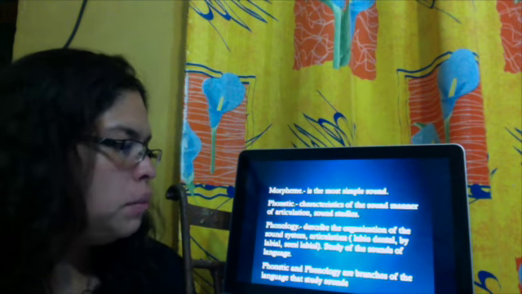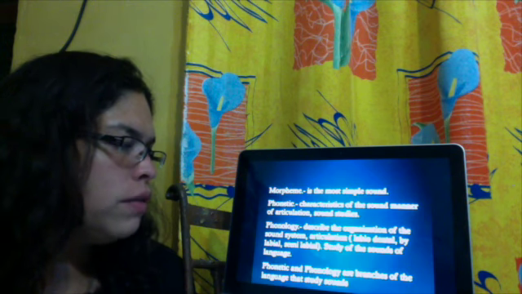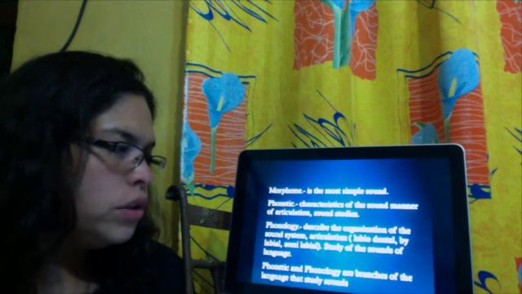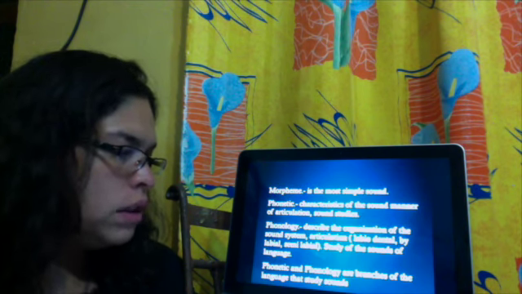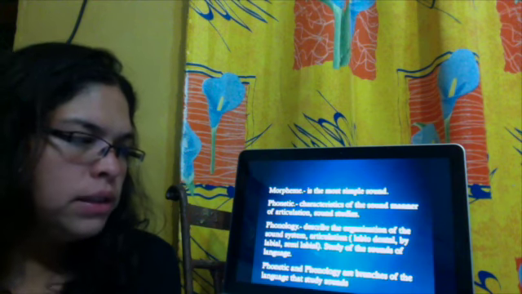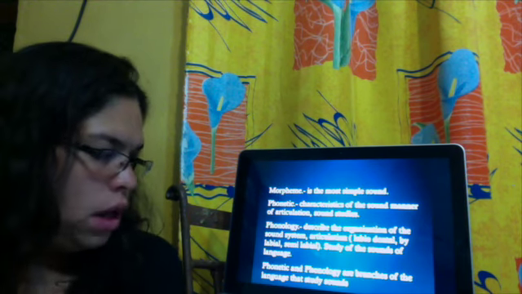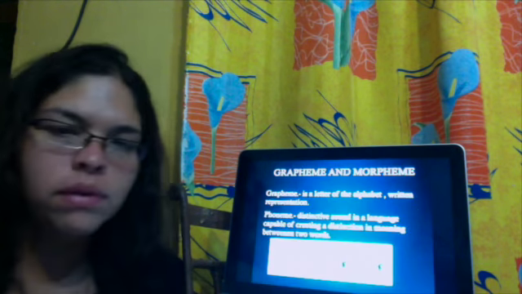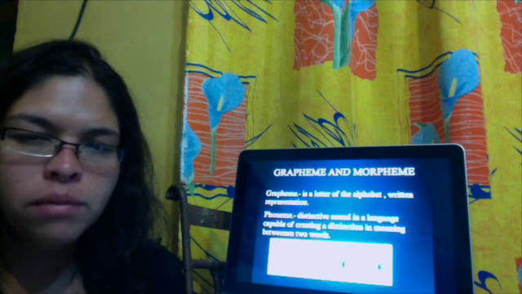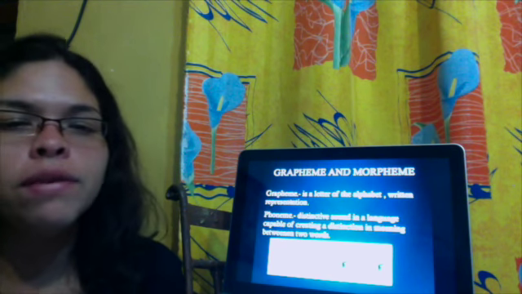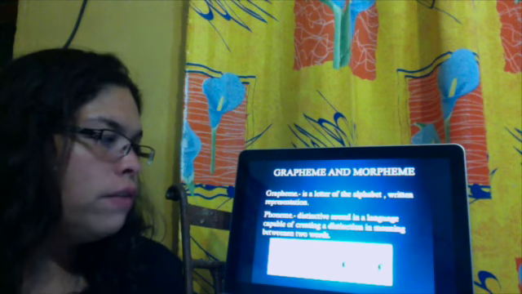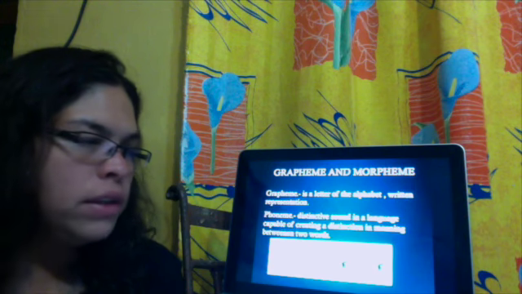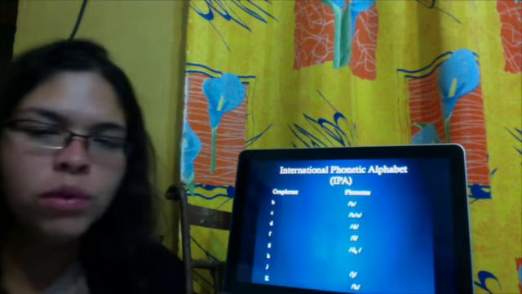Morpheme is the most simple sound. Phonetics is the characteristics of the sound, the manner of articulation, the study of sounds. Phonology describes the organization of the sound systems, and that means it is the study of the sounds of the language. Phonetics and phonology are branches of the language that study sounds. Grapheme and phoneme. The grapheme is a letter of the alphabet with a written representation, and the phoneme is the distinctive sound in the language capable of creating a distinction of meaning between 2 words.